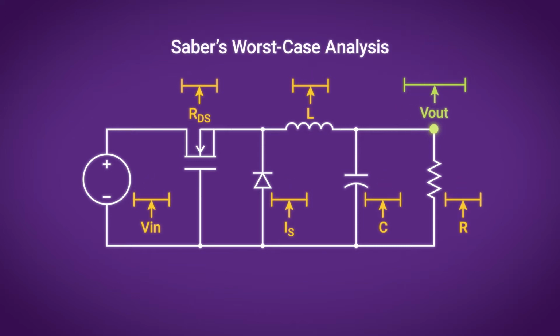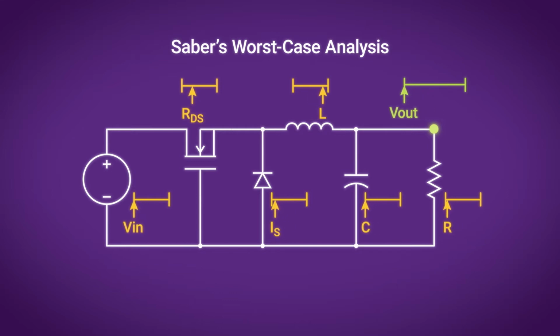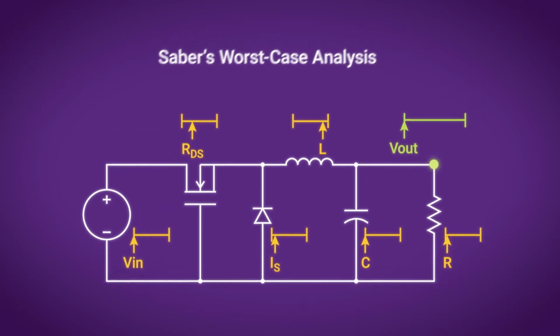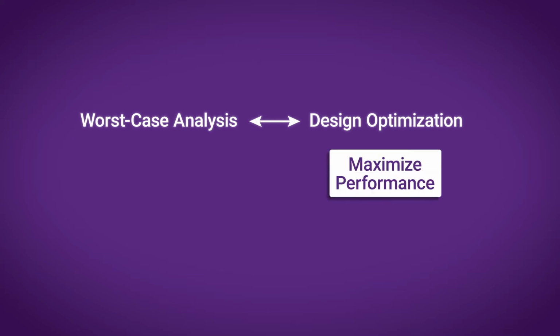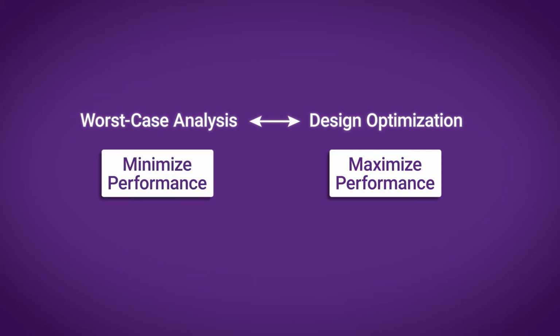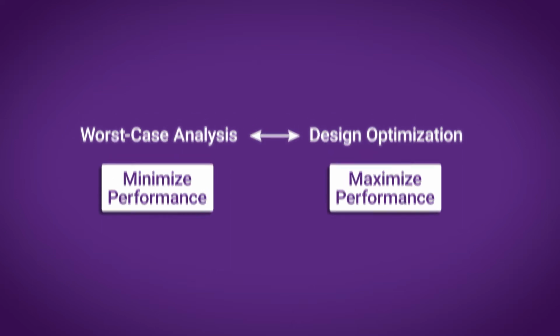Sabre's worst-case analysis examines the complete range of parameter variations while methodically searching the entire solution space. It determines the precise set of parameters that gives us the true worst-case conditions. We can think of Sabre's worst-case analysis as the opposite of design optimization. Optimization finds the set of parameters that maximize performance. Worst case determines the parameters that minimize performance. In Sabre, one tool performs both analyses.